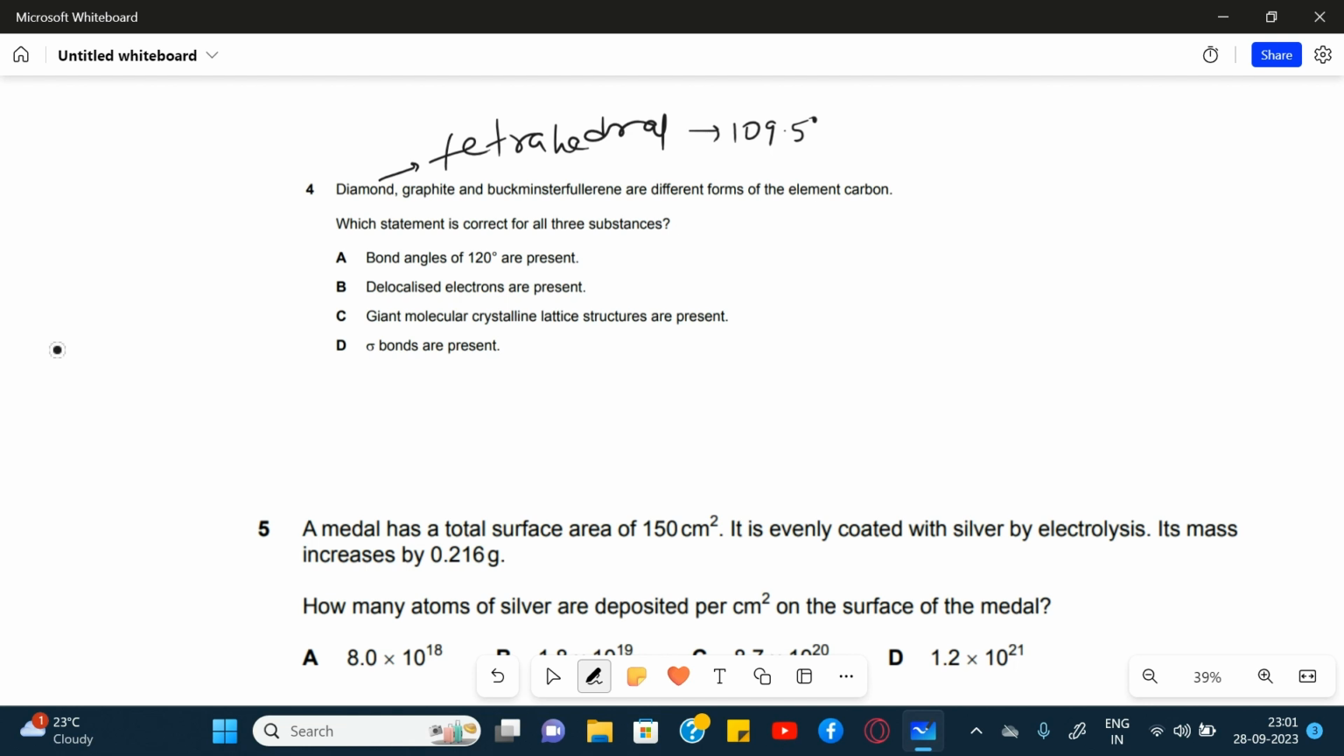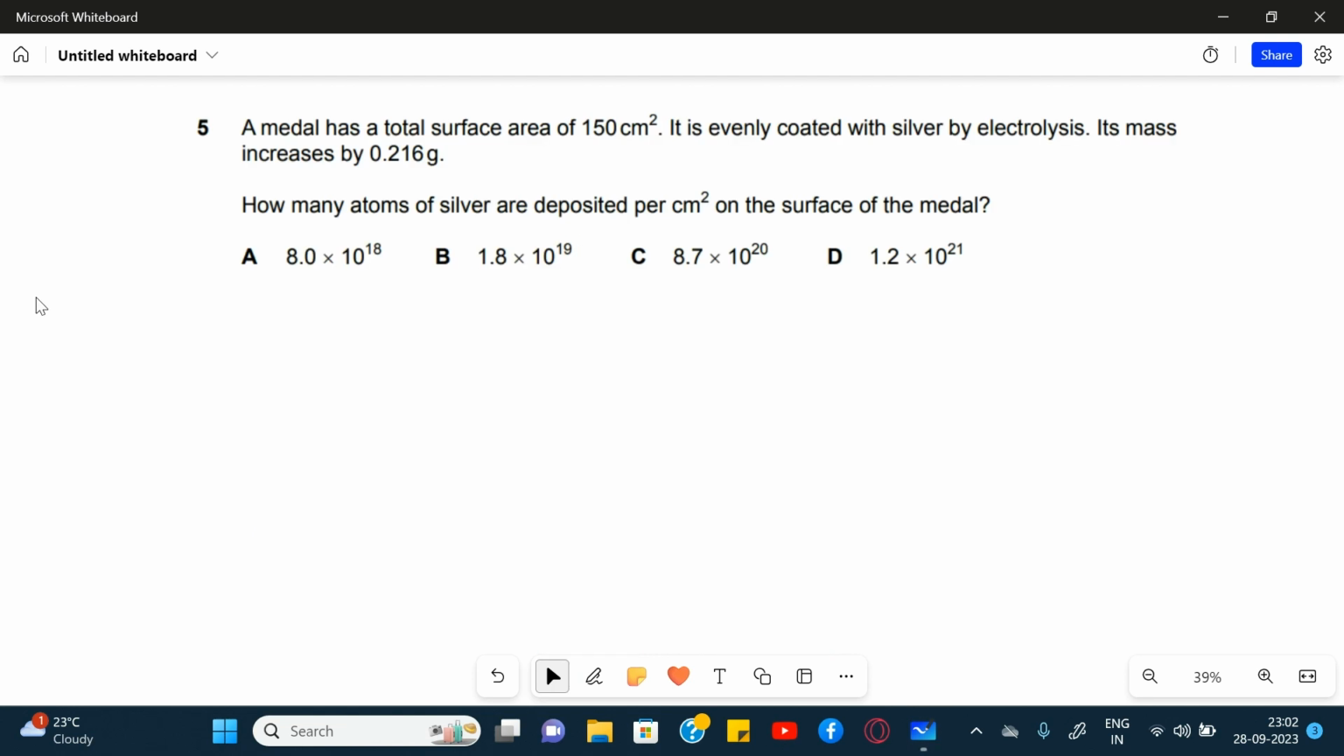Second one is delocalized electrons are present. Delocalized electrons are present in graphite and Buckminster fullerene, but not in diamond, so this is also incorrect. Giant molecular crystalline lattice structures are present. Diamond and graphite are giant molecular lattices, but Buckminster fullerene is a simple molecular structure, so this is also incorrect. D is sigma bonds are present. Yes, sigma bonds are present in all of these three, so option D is correct.